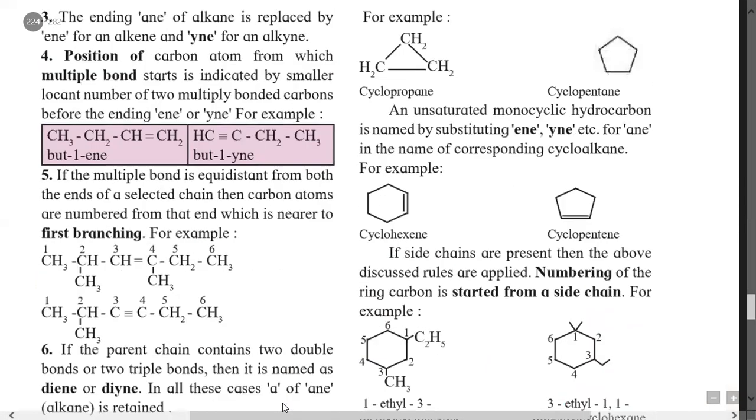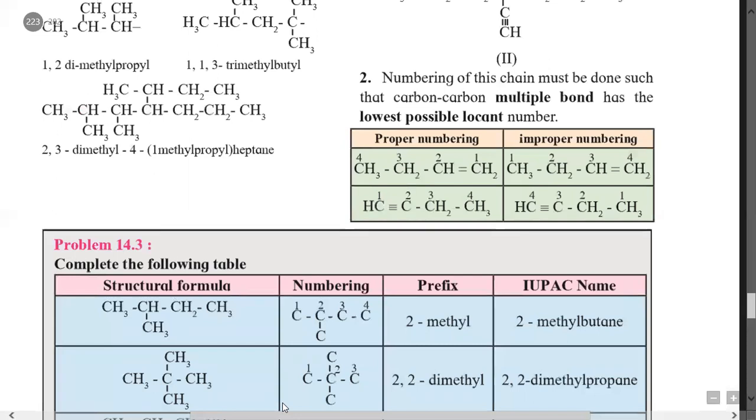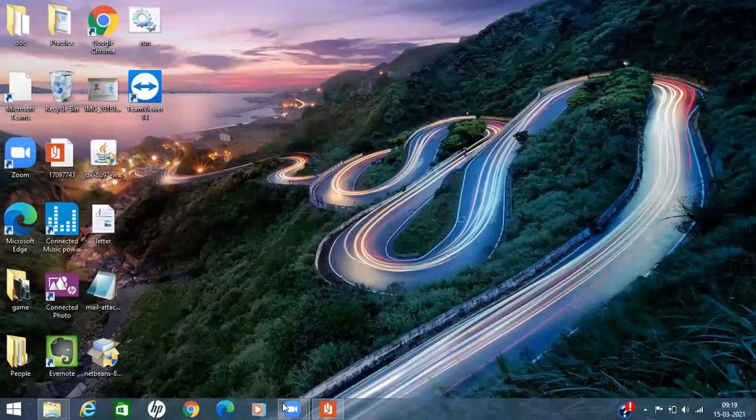So that is about the rules of how to give IUPAC names for alkenes and alkynes. Thank you.